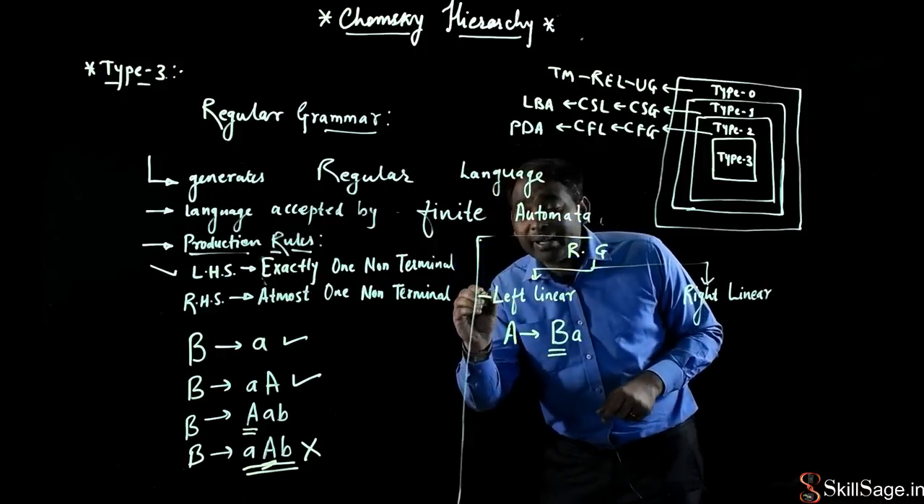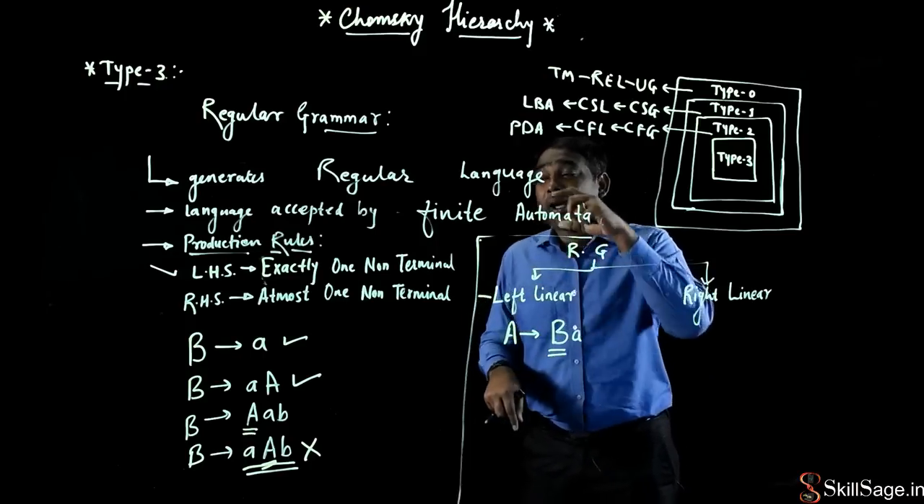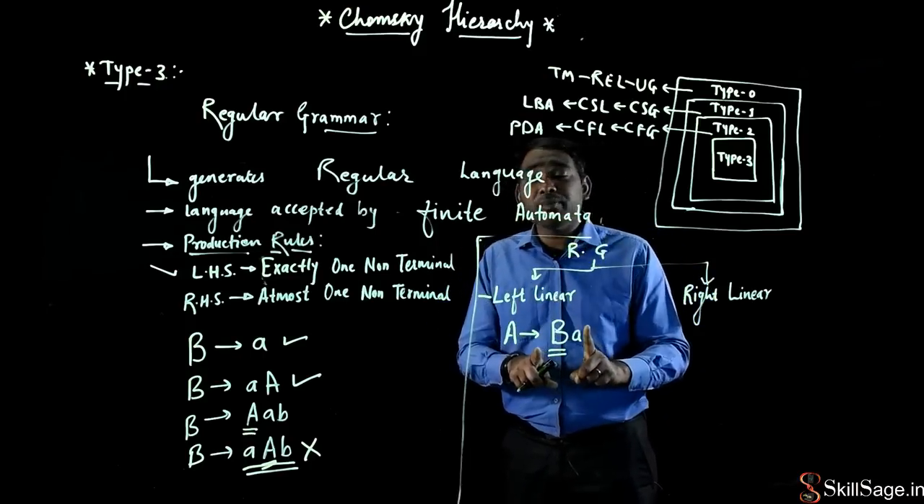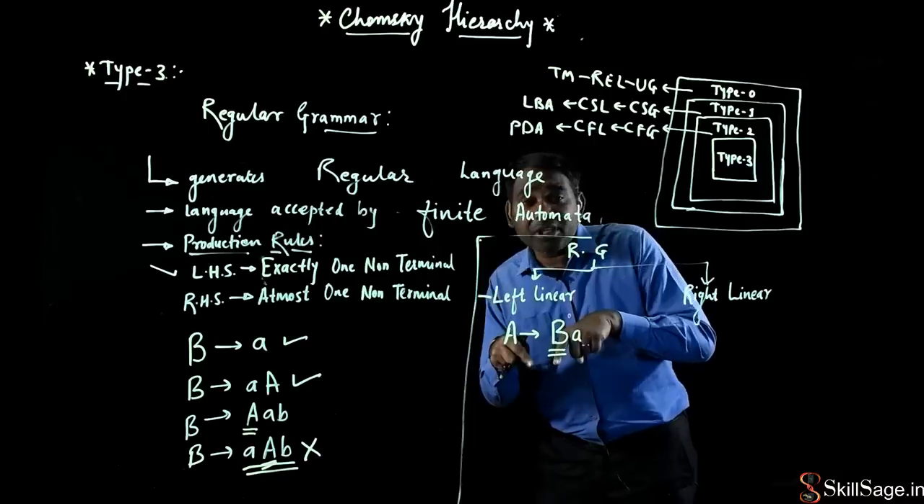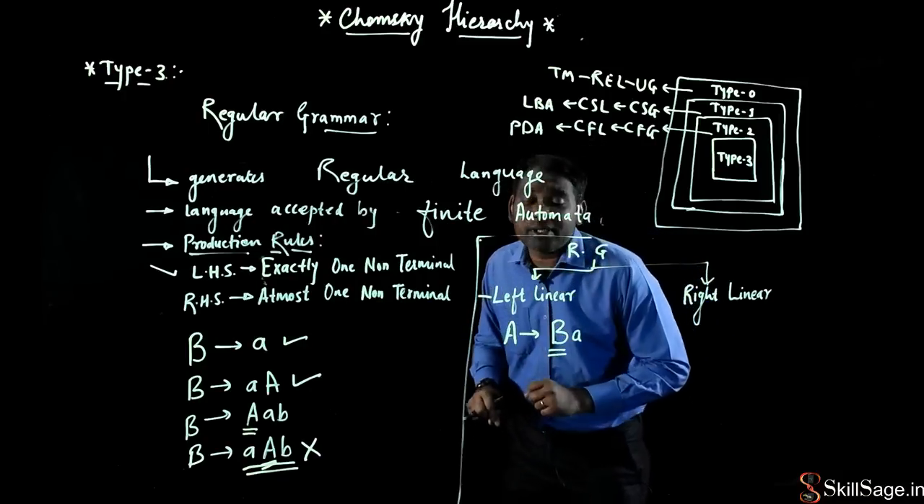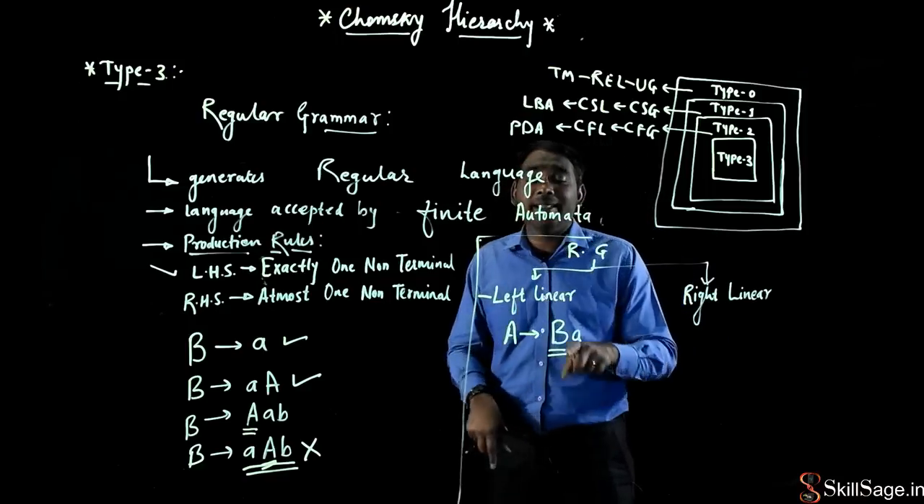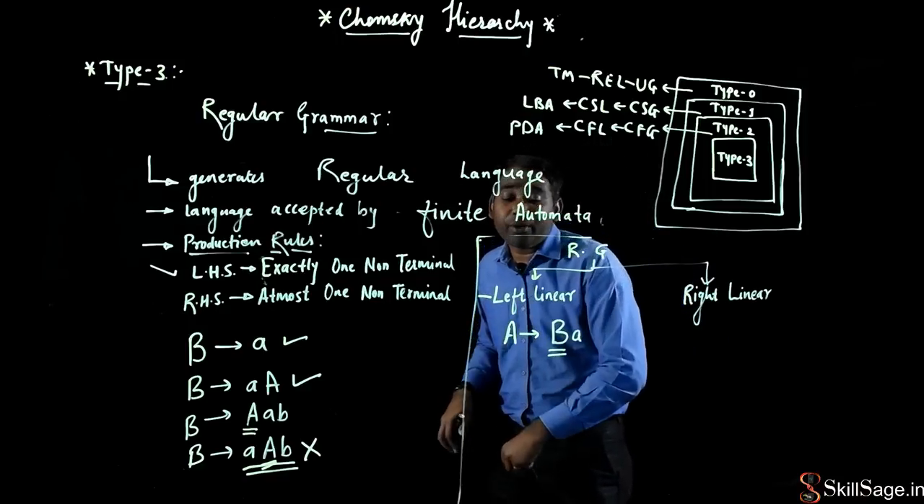Why is it left linear? Again I'll repeat. Right hand side में at most एक non-terminal symbol है, that is allowed. But उसकी position कहाँ है? The position of this B is that my non-terminal symbol is the leftmost symbol present on the right hand side. That is why it is called a left linear regular grammar.